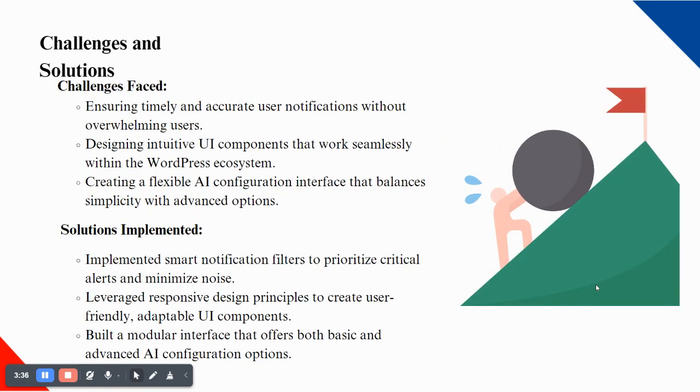Challenges and solutions that we have faced in this task: ensuring timely and accurate user notification without overwhelming users; designing intuitive UI components that work seamlessly within the WordPress ecosystem; creating a flexible AI configuration interface that balances simplicity with advanced options.